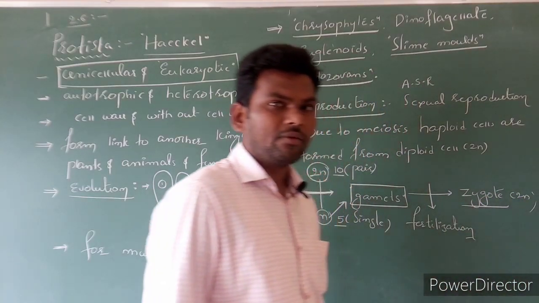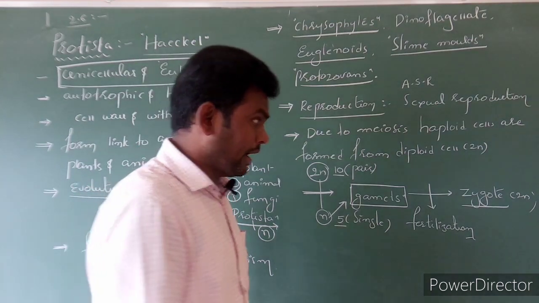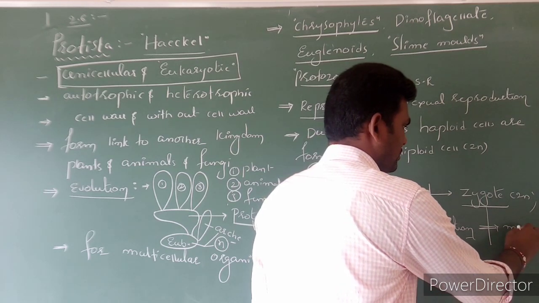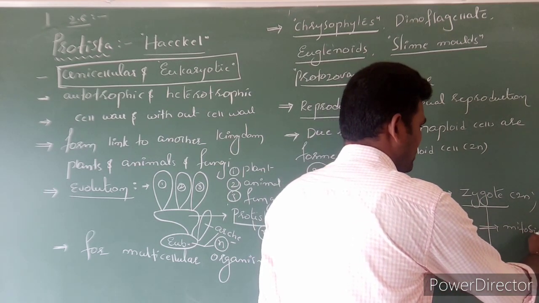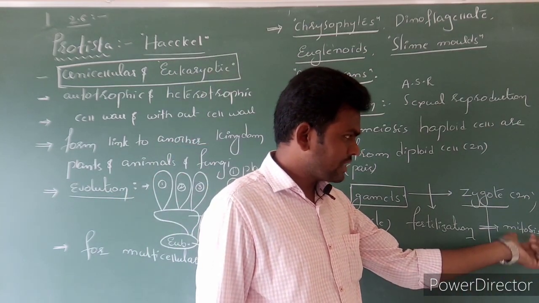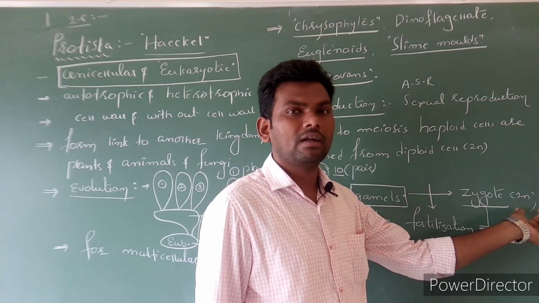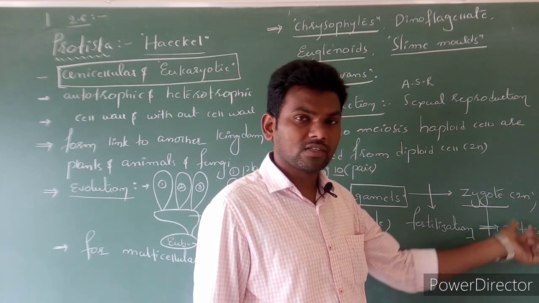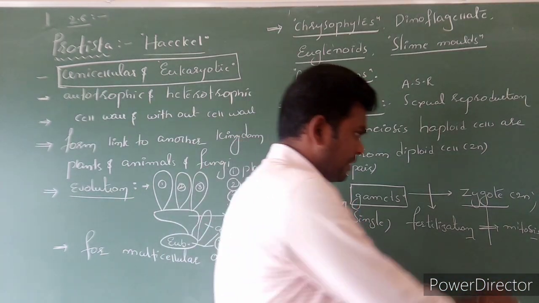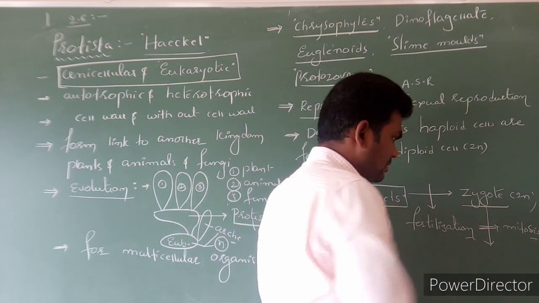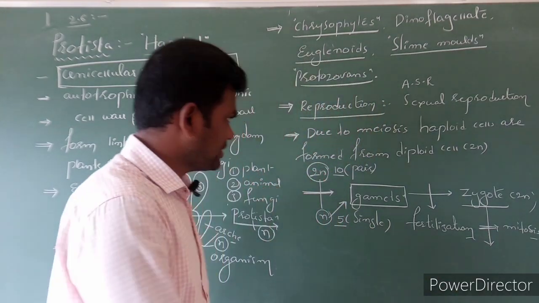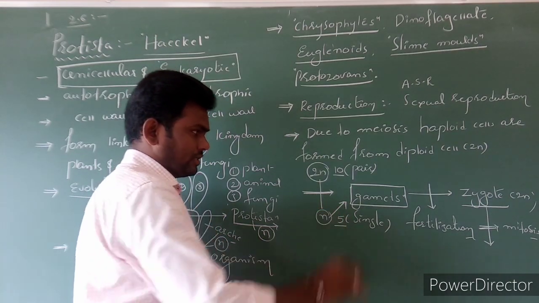The zygote is in which condition? Diploid. After the formation of zygote, it undergoes which division? Mitosis. And you know what mitosis is. Here chromosomes as well as cells are doubled: 2 cells become 4, 4 to 8, 8 to 16, 16 to 32. After the mitotic division, a multicellular organism is formed. So through sexual reproduction we can always see this.